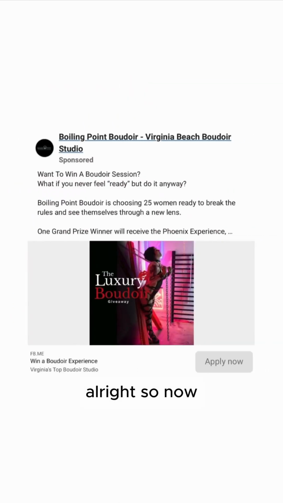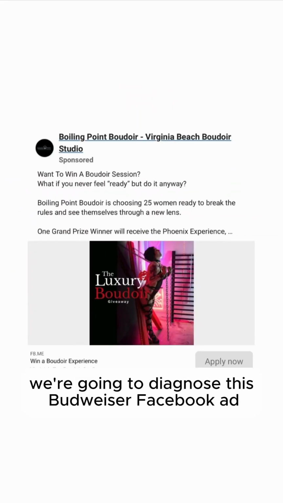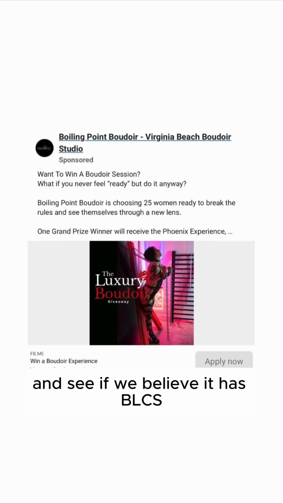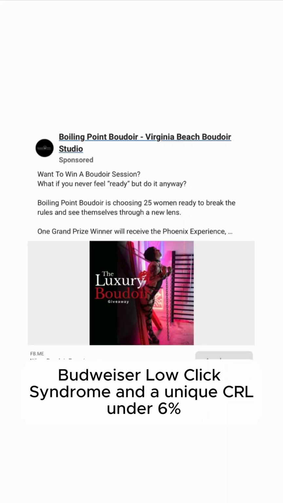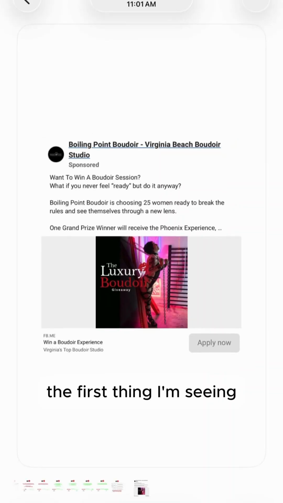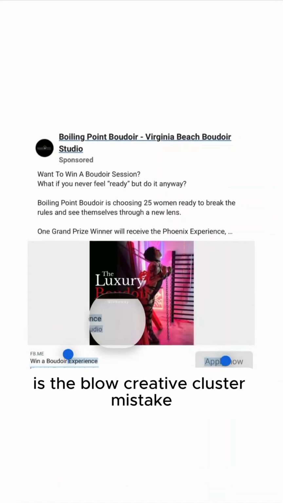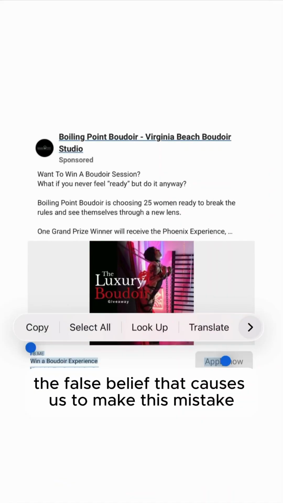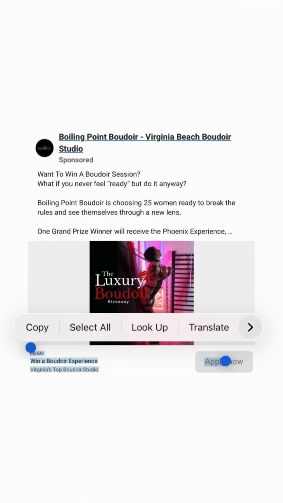All right, so now we're going to diagnose this Boudoir Facebook ad and see if we believe it has BLCS, Boudoir low click syndrome, and a unique CTR all under 6%. So the first thing I'm seeing is the below creative cluster mistake. The false belief that caused us to make this mistake is that